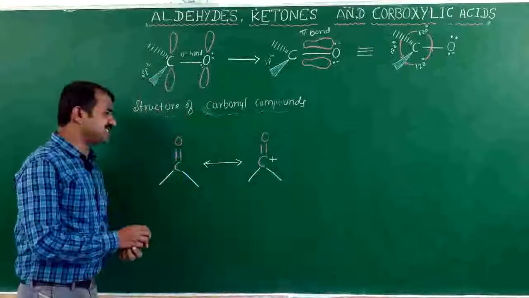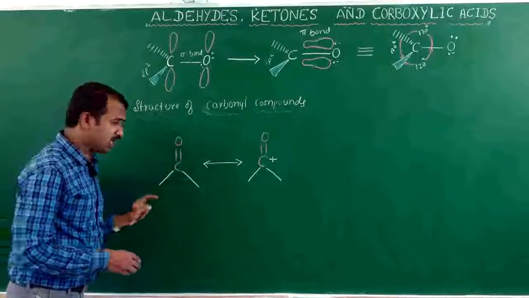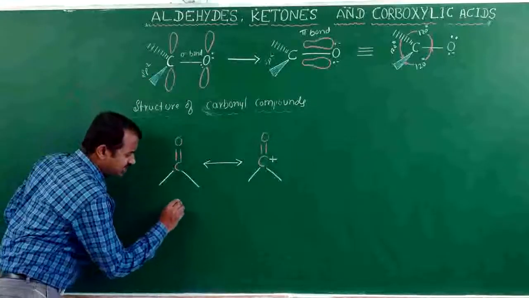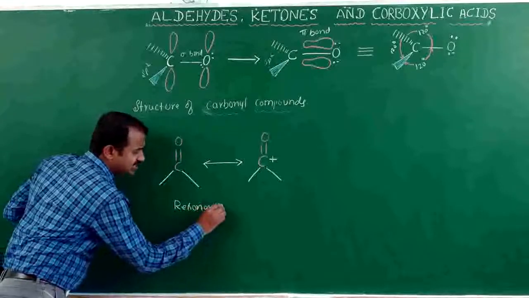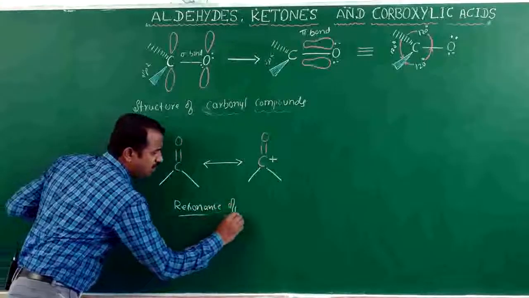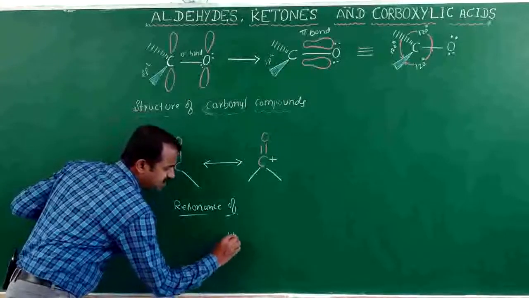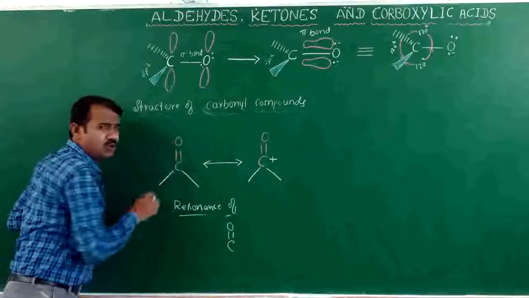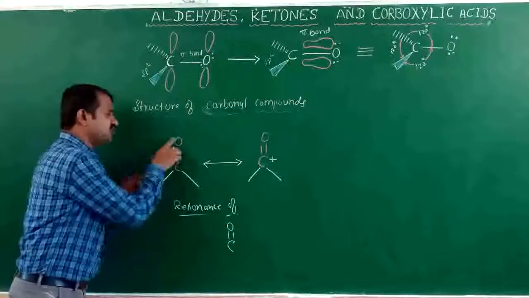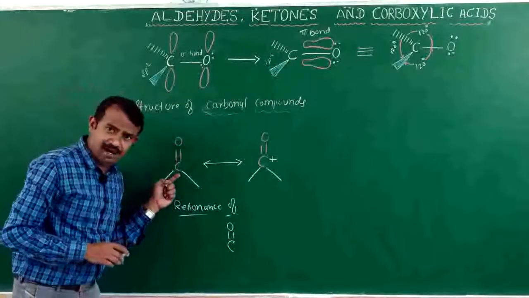Here are the resonance structures of carbonyl compounds. There is a dipole moment between the carbon and oxygen. Oxygen is more electronegative than carbon.